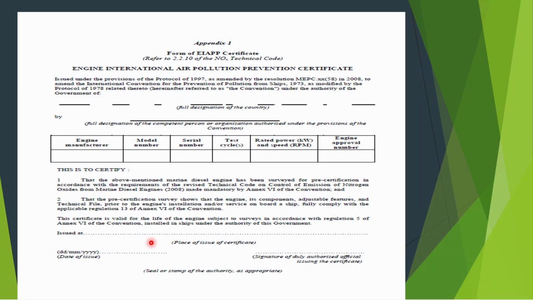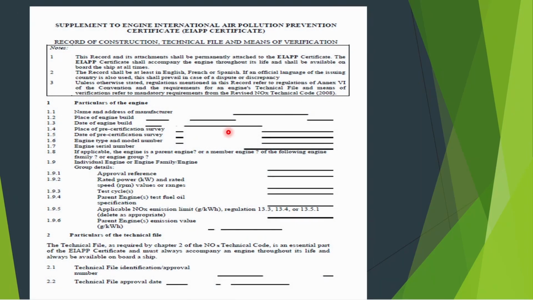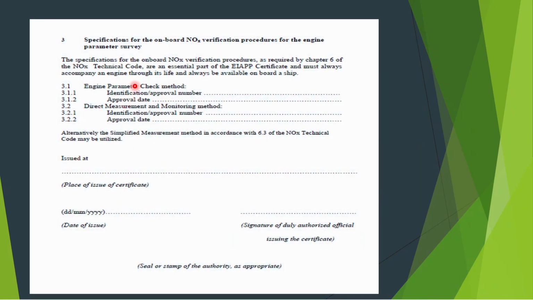This is the EIAPP certificate form, in appendix 1 of the NOx technical code. Here you have to check the engine manufacturer, model number, serial number, and the test cycle, which shows which test cycle is used for your engine. So if you want to check which test cycle is used on board your ship, you can check the EIAPP certificate. This is the supplement to the EIAPP certificate. These things are mentioned in the certificate: name and address of the manufacturer, place of engine build, date of engine build, and in the next page we have this.